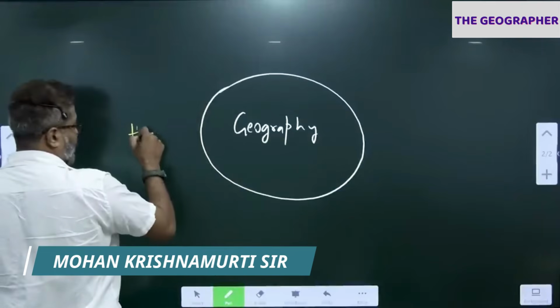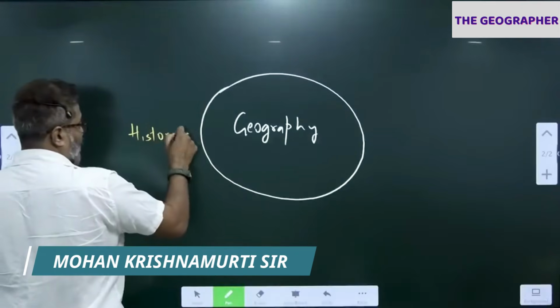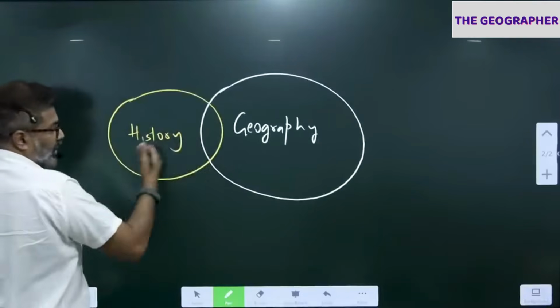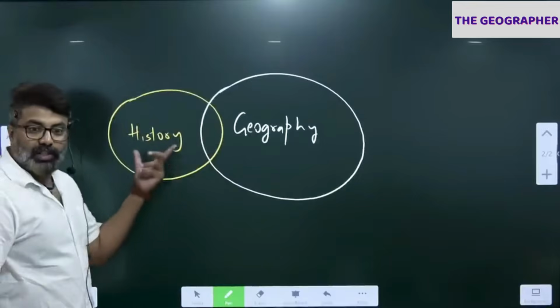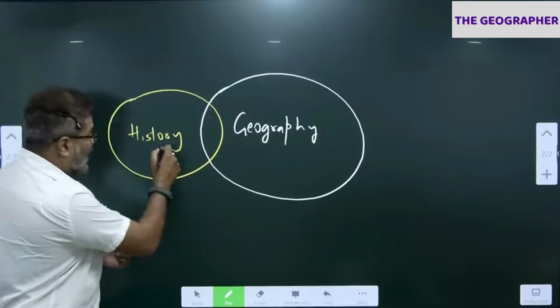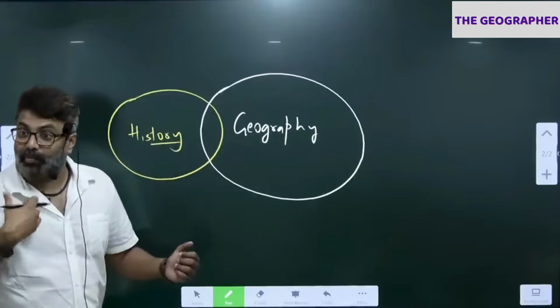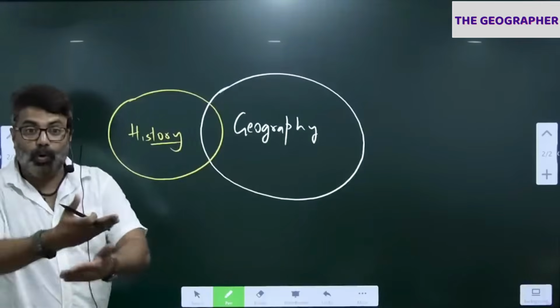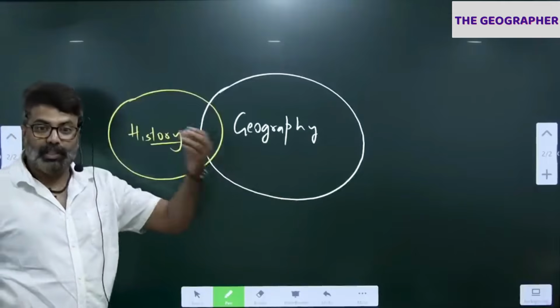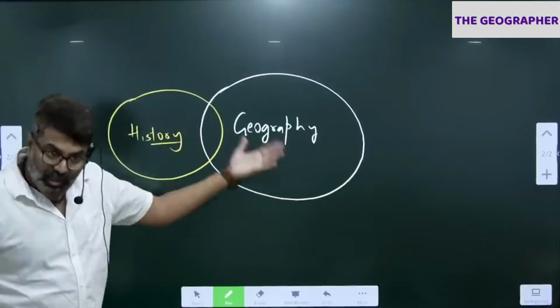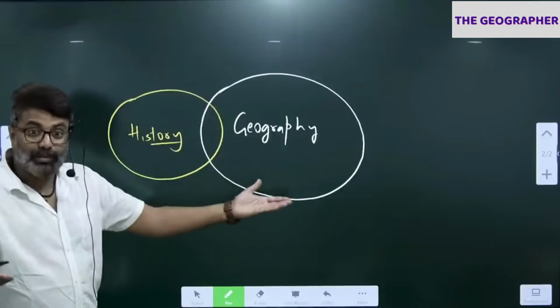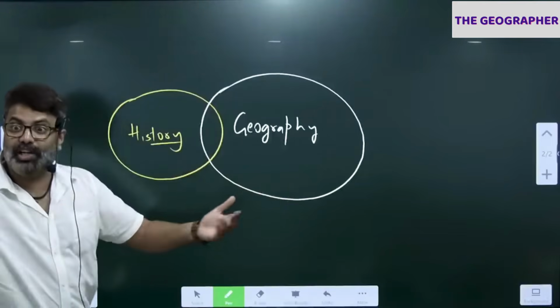History. See, history is also connected to geography here. What is history? This is a story of man. See the word story. It's a story of man on earth over time. That is the reason history is a chronological study.